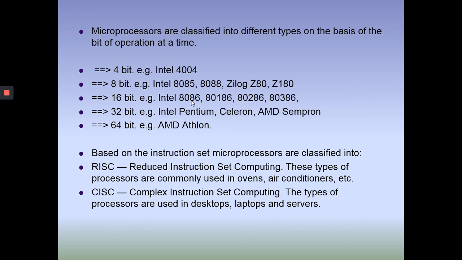Then another category is CISC. Here the number of instructions is more in comparison with RISC. CISC stands for Complex Instruction Set Computing. And this type of processor is used in desktops, laptops, and servers because it has more instructions. So ultimately, it implies larger processing capacity.